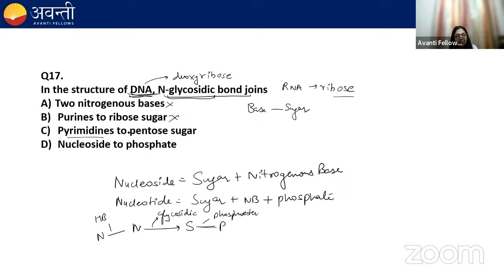Option C says pyrimidine to pentose sugar. Yes. Pyrimidine is a nitrogenous base and to pentose sugar. Deoxyribose is also a pentose sugar. Nucleoside to phosphate, no. So the correct option is option number C.